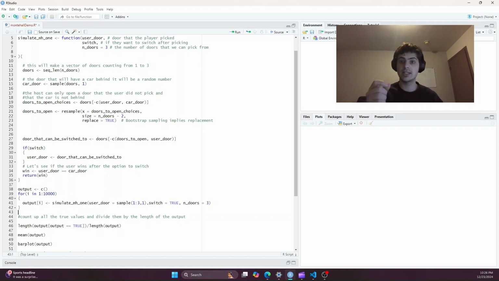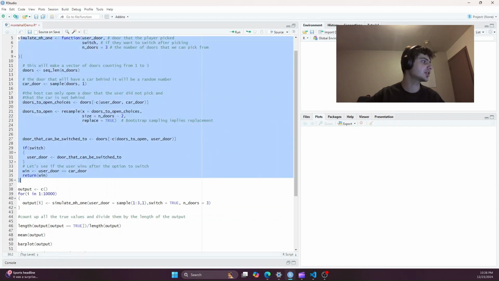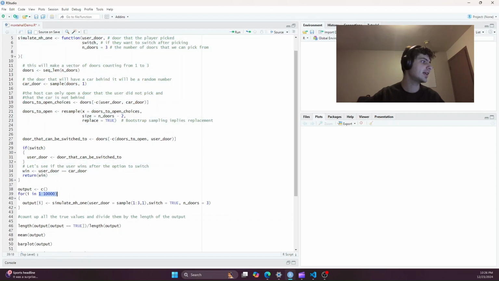So true means that they win the game, and false means that they lose the game. We're going to store that in a vector here in our output vector. Now, we're going to loop 10,000 times. That means we're running this function here 10,000 times. So we're basically playing the Monty Hall game 10,000 times.